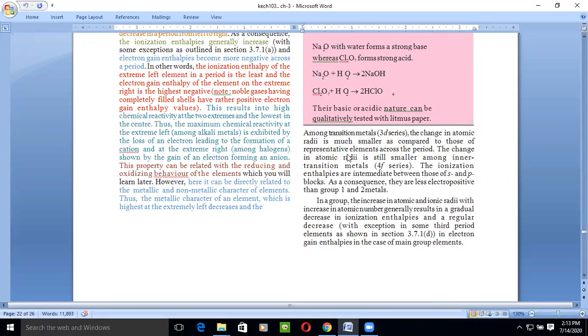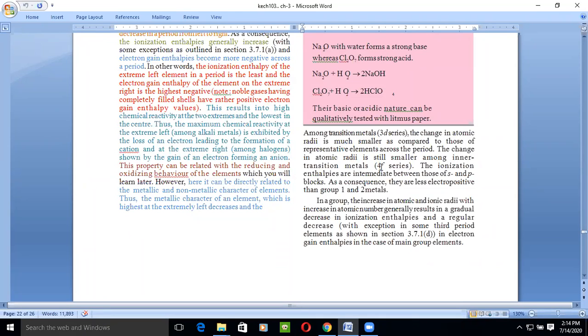The s and p block elements combined are known as representative elements. So across the period there is a difference in size. The 3d series have small atomic radii as compared to the s block and p block elements.